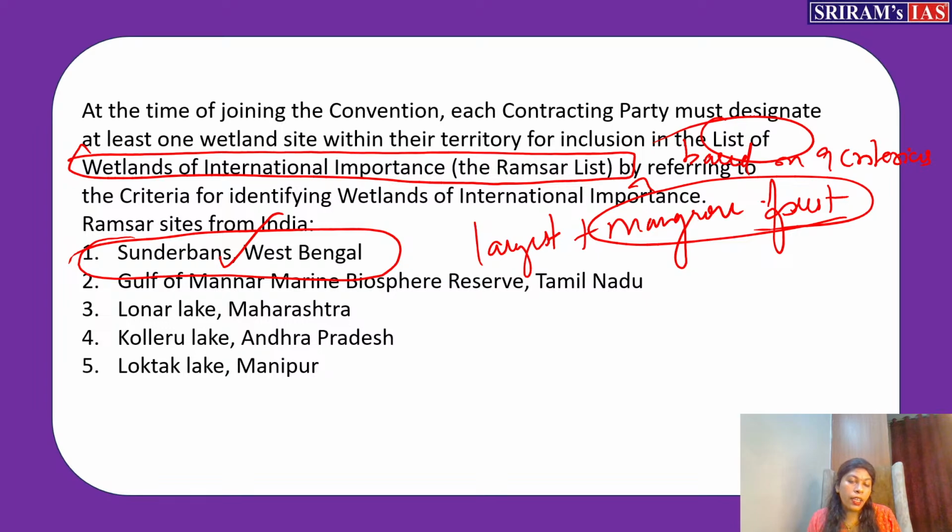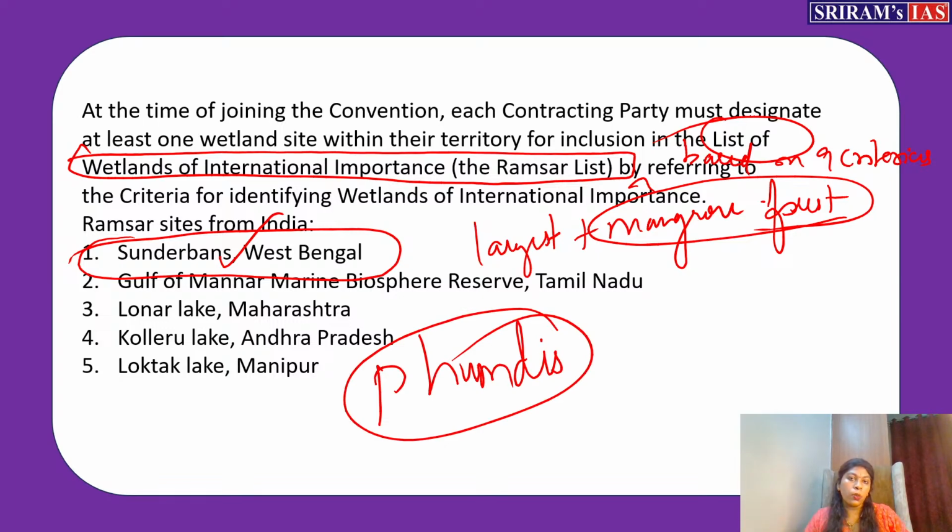Okay. Then Loktak Lake, a very beautiful lake of Manipur, and the dancing deer Sangai is also found here. The floating phumdis, as we call them, are found here. Phumdis are floating over this lake like a mat, a mat of grass. This lake is famous for the dancing deer called Sangai, which jumps from one phumdi to another, so it looks like dancing. So it's a very beautiful lake, and you can mention that it's in Manipur.